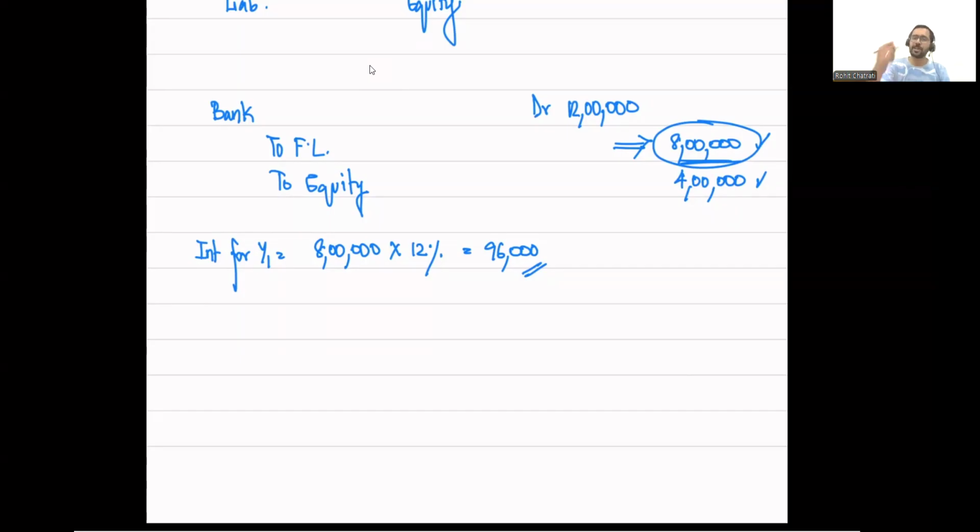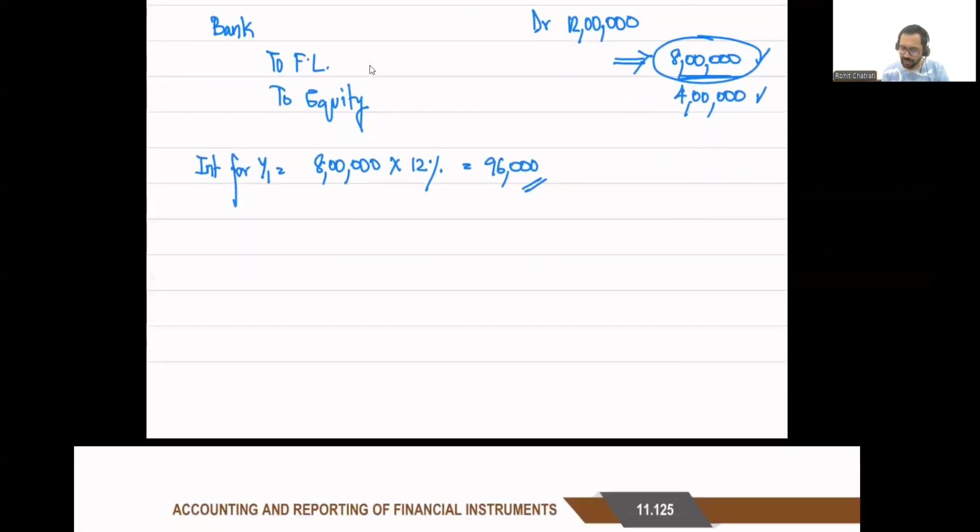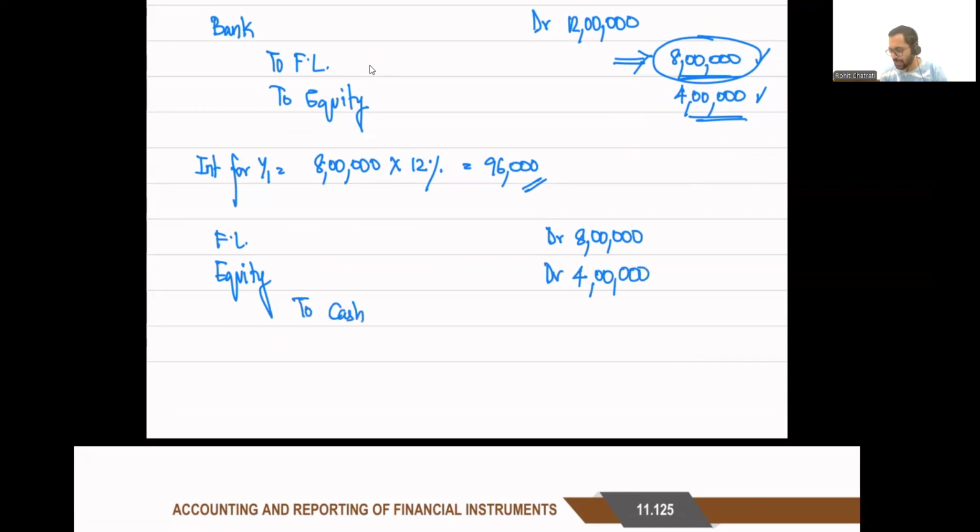So when I actually repay 12 lakhs, the journal entry will be financial liability debit 8 lakhs. I will then debit equity. Whatever equity got credited earlier, that equity will get debited by 4 lakhs, and then I am going to repay cash of 12 lakhs. But this will happen whenever the entity decides to repay the principal amount. There is no obligation for the entity to pay this principal. Whenever the entity decides to pay cash, this is the journal entry that we will record.